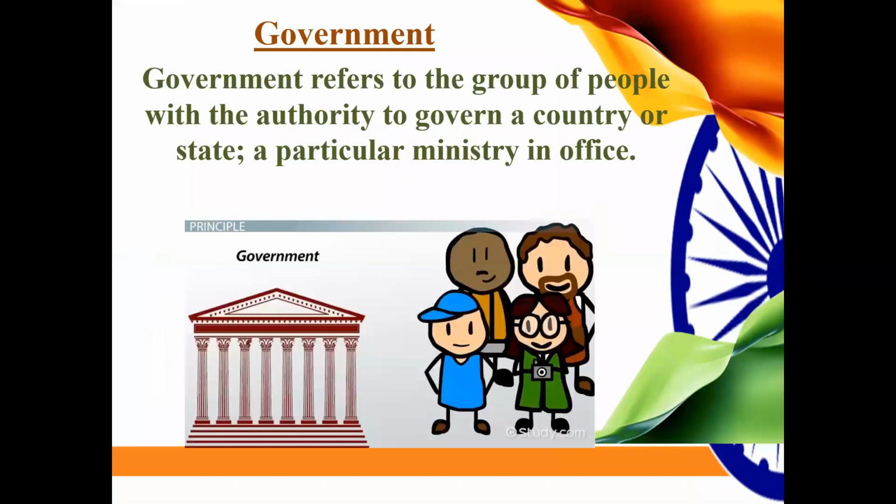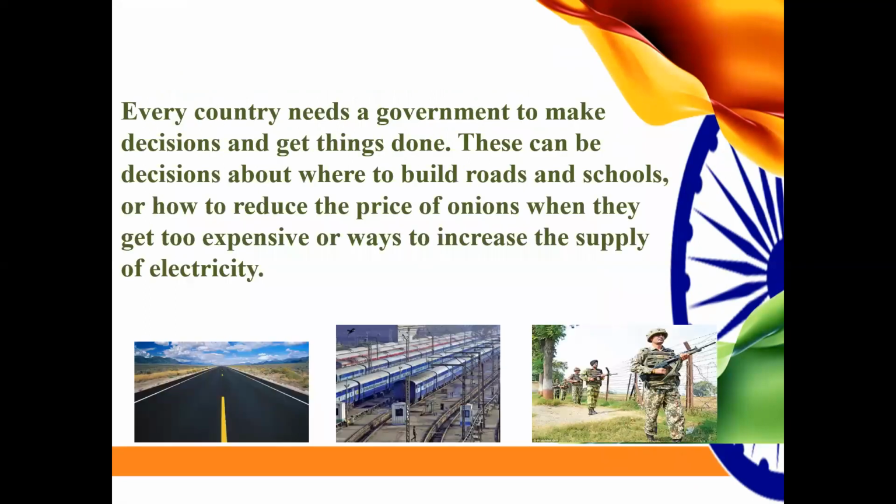So let us first understand what is government. Government refers to a group of people who have the authority to run or govern a country or a particular state or a ministry or an office. Every country needs a government to make decisions and get things done. These can be decisions about where the roads should be built, where a school should be constructed, or how to reduce the price of onions when they get too expensive, or the ways to increase the supply of electricity.